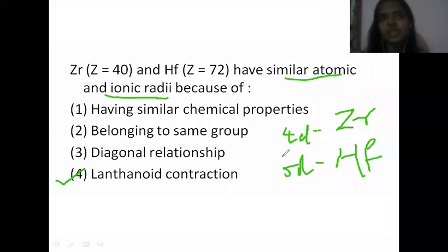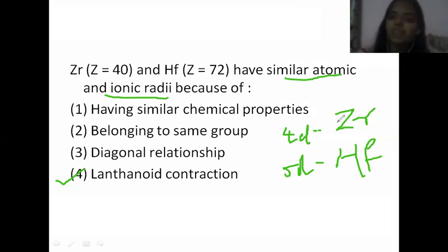Before hafnium, there are F block elements, right? The lanthanoids. Due to that there is an influence of this lanthanoid contraction on these elements.